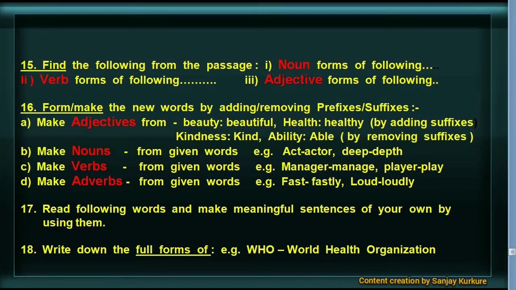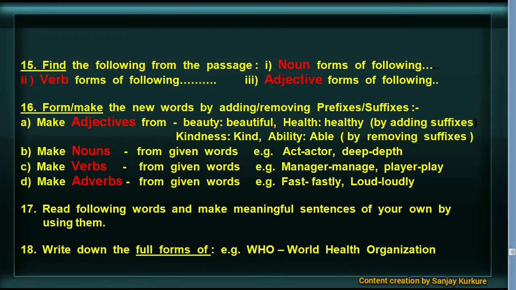Another examples: kindness, kind; ability, able. In these two examples, the adjectives are formed by removing the suffixes.